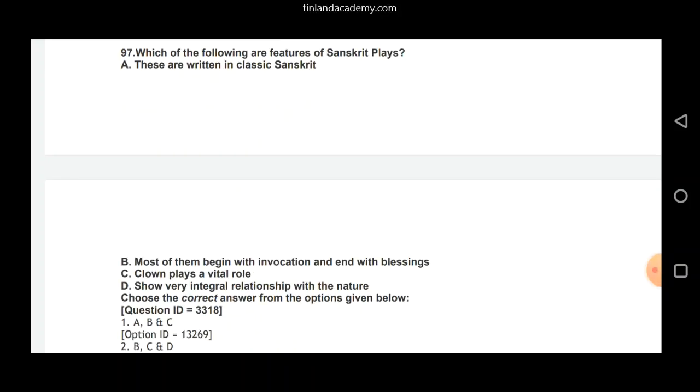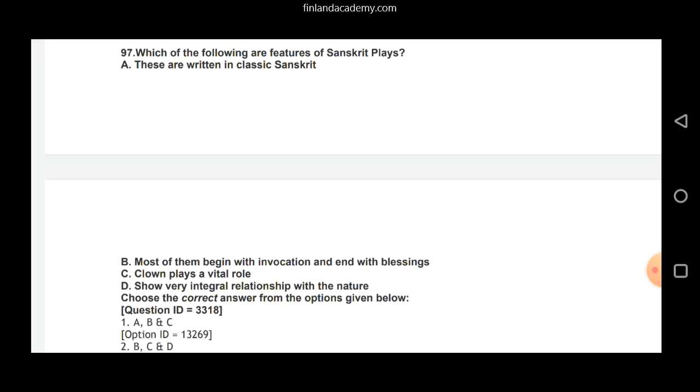Question 97. Which of the following are features of Sanskrit plays? Something that I discuss a lot in my classes. A. These are written in classic Sanskrit. B. Most of them begin with invocation and end with blessings. Absolutely correct. C. Clown plays a vital role. Again, very correct. D. Show very integral relationship with nature. Very important element of Sanskrit plays.